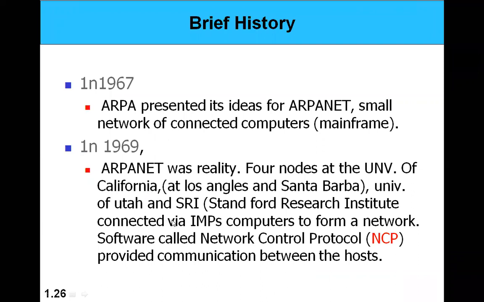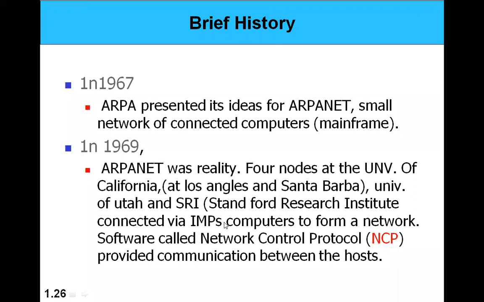But of course, the computers are not directly connected. They are connected through another device called the IMP, Intermediate Message Processor. That means at each institution, all the computers are connected to the IMP located there. This IMP is connected to another IMP located at another institute, like the University of California's IMP connected to the IMP of SRI, that is Stanford Research Institute.